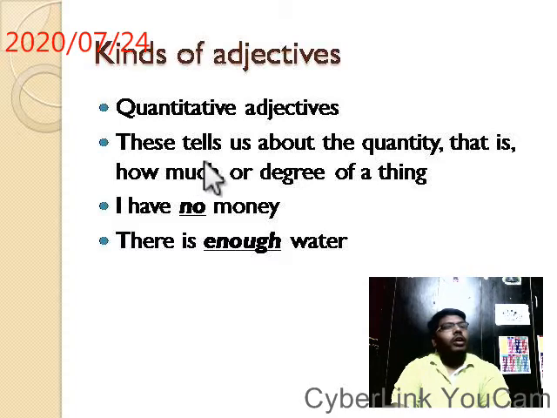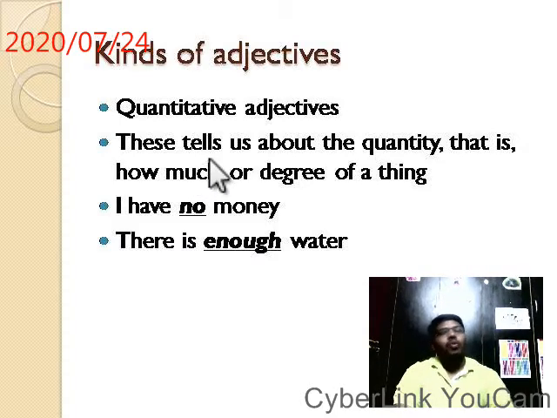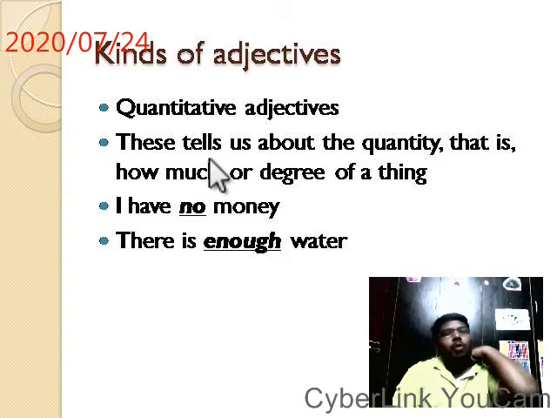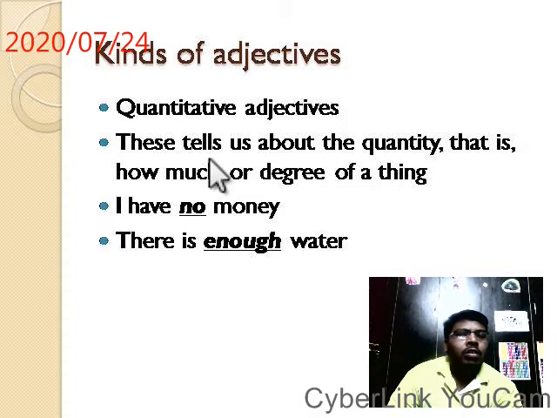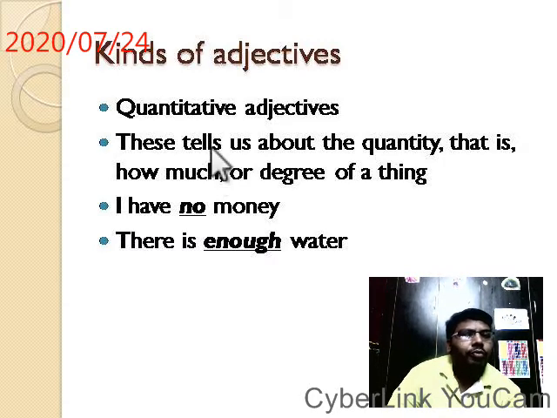So this adjective, quantitative adjective, tells us about how much, up to what degree, of a person or thing. I have no money. There is enough water. See, quantity. It is giving us the quantity, how much quantity.